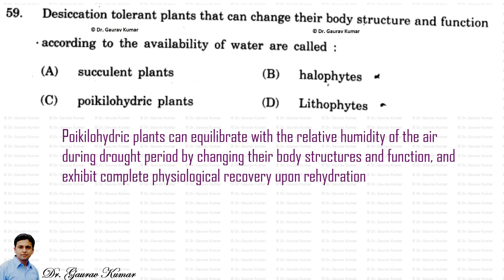Next question, desiccation tolerant plants that can change their body structure and function according to the availability of water are called. The explanation I have already shown here. The answer is poikilohydric plants. Poikilohydric plants can equilibrate with the relative humidity of the air during drought periods by changing their body structure and function, and exhibit complete physiological recovery upon rehydration.